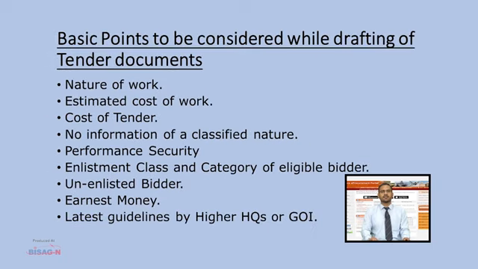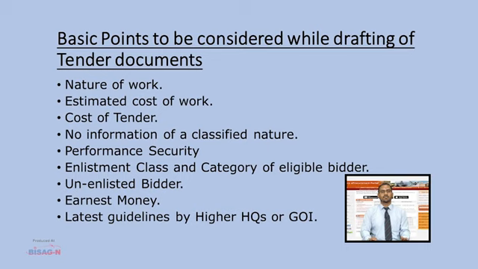Basic points to be considered while drafting tender documents. The type of contract will be decided according to the nature of work, that is, in general lump sum contracts or item rate contracts. The enlistment category of required work will be decided as per the nature of work. The estimated cost of tender in NIT shall be net cost at market rate as indicated in AE Part 2 of ADAM approval. The cost of tender shall be decided according to the estimated cost of work.